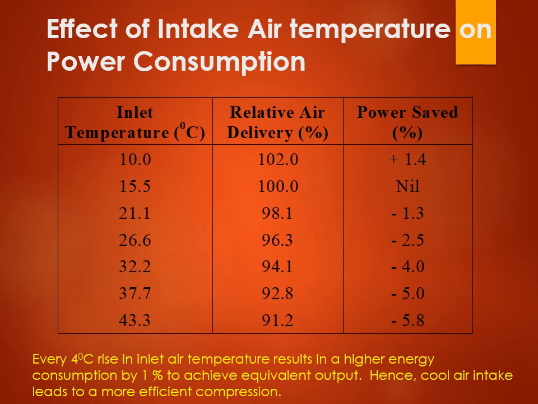First of all, from this part of the chapter, now let's see the table given here. If you see the inlet temperature here, like 10 degrees centigrade earlier, at that time the relative air delivery was 102% and the power saved was 1.4. Now as the inlet temperature is increased from 10 to, suppose, 43.3, with this the relative air delivery decreases and the power saved also decreases to minus 5.8. This means there will be a negative impact on the power saving.